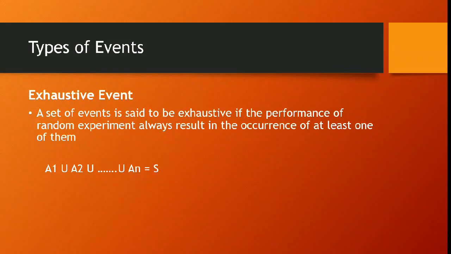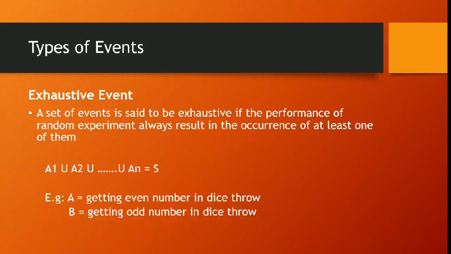Exhaustive events. When the set of events comprises all the possible outcomes of the sample space, then those events are known as mutually exhaustive events.